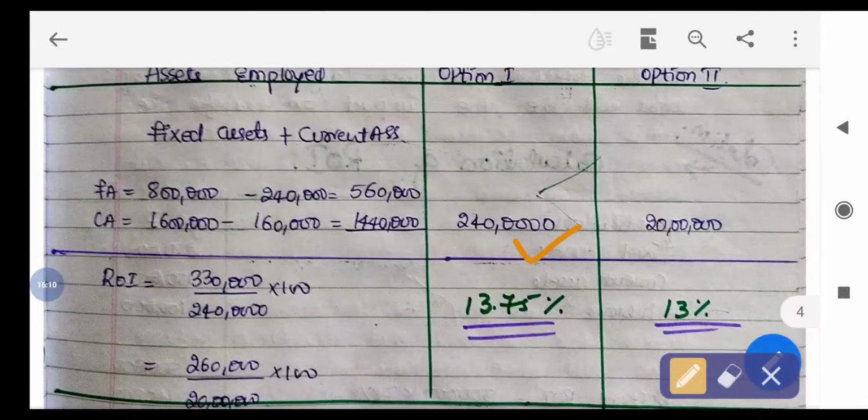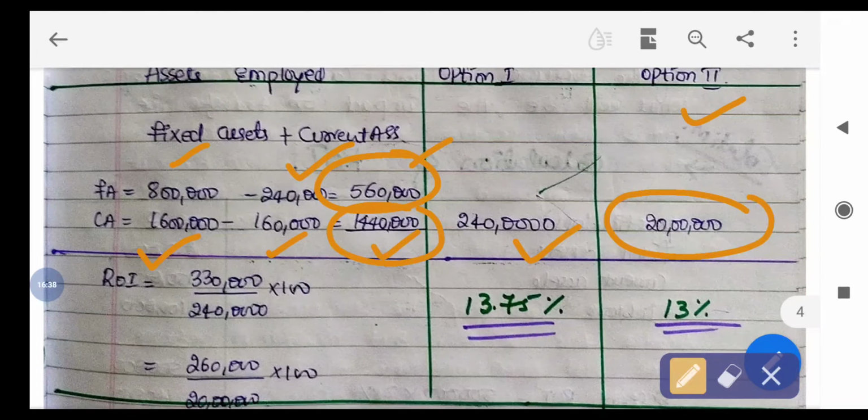But in the second, fixed assets will go down by 2,40,000 and current assets will go down by 1,60,000. So 8 lakh minus 2,40,000 is 5,60,000, the fixed asset in option second, and current asset, that is 16 lakh minus 1,60,000, is 14,40,000. So 5,60,000 plus 14,40,000, the total is 20 lakhs.